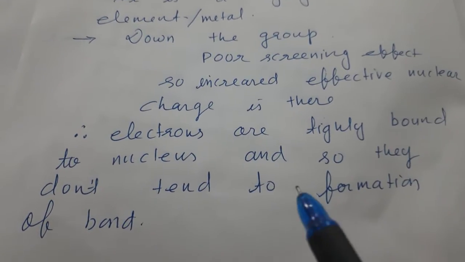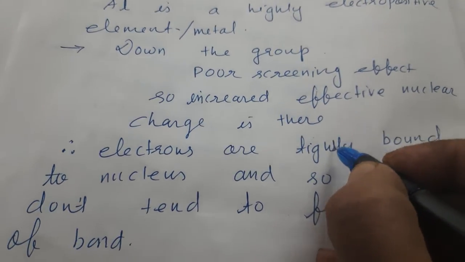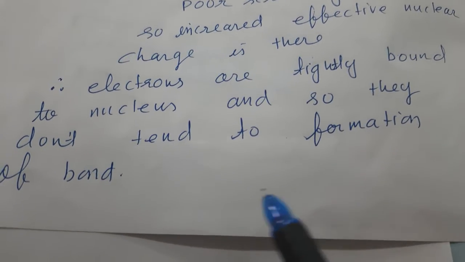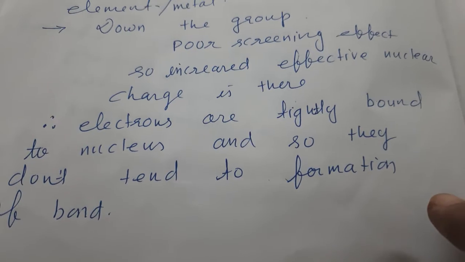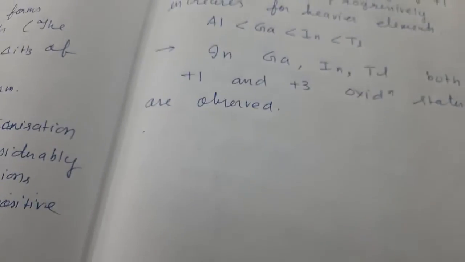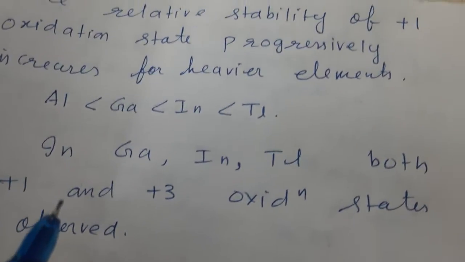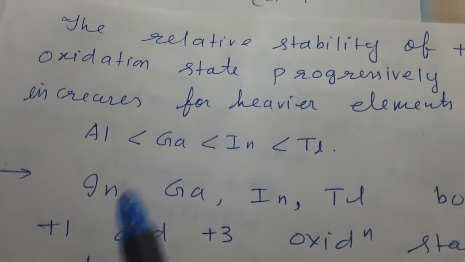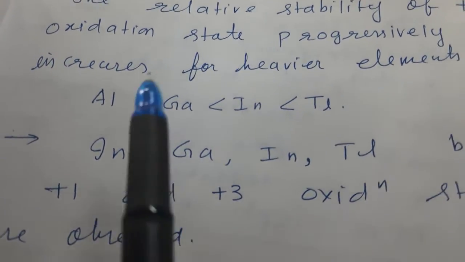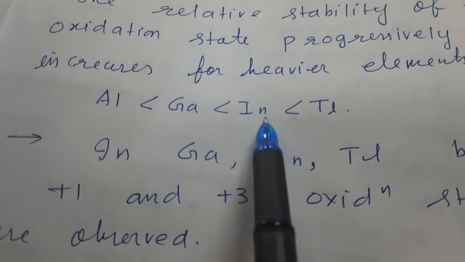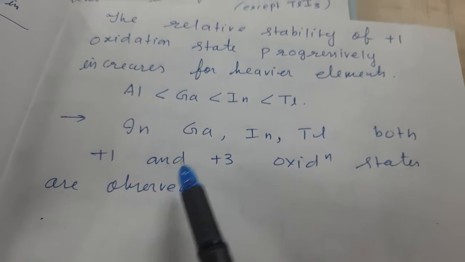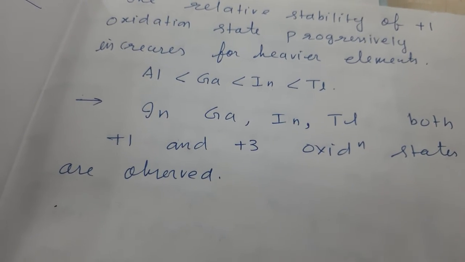So electrons are tightly bound to nucleus, and so they don't tend to formation of bond. If electrons are tightly bound, then they will not go for the bond formation. Similarly, the relative stability of +1 oxidation state progressively increases for heavier elements, from aluminium to gallium to indium to thallium. So you see in gallium, indium and thallium, both +1 and +3 oxidation states are observed.